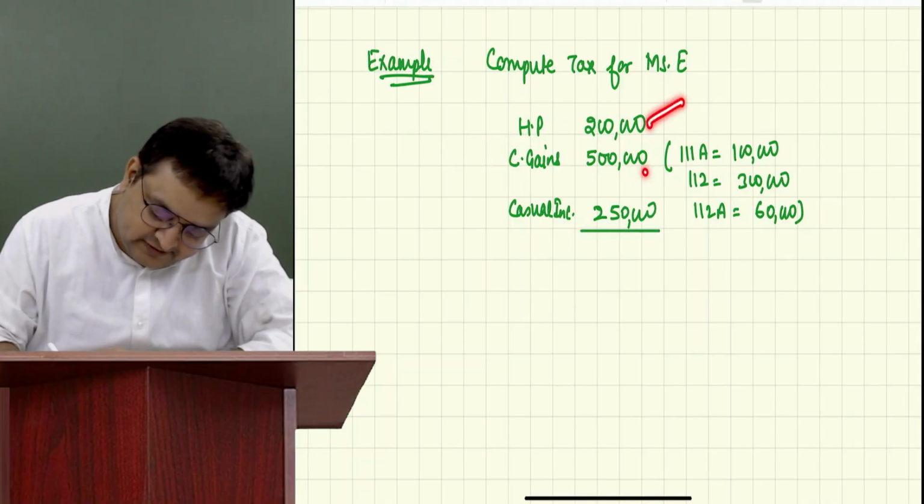So this is 2 plus 7, 9. 9,50,000 is the total income.